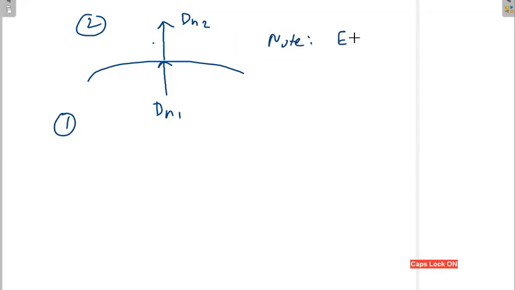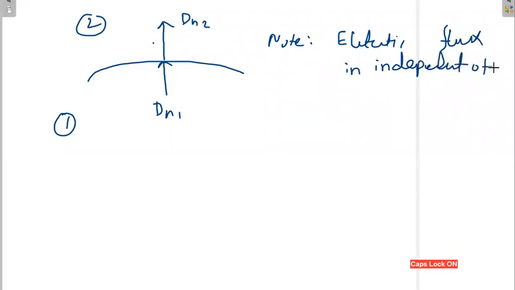Electric flux is independent of the medium, and it always goes perpendicular to the surface. Whenever the electric flux is perpendicular to the surface, it is independent of the medium.